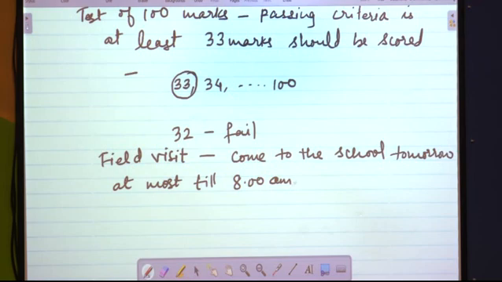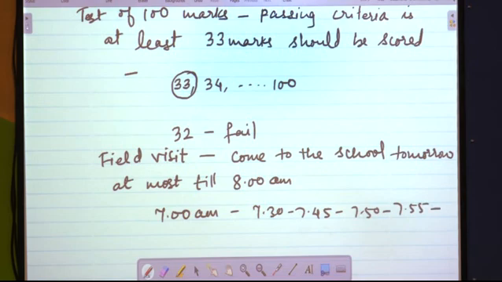What is the meaning of this? If you come at 7 o'clock, the teacher has no problem at all. If you come at 7:30, no problem. 7:45, no problem. 7:50, no problem. 7:55, no problem. And 8 o'clock also no problem. But 8:01, 8:02, not allowed. Are you understanding?